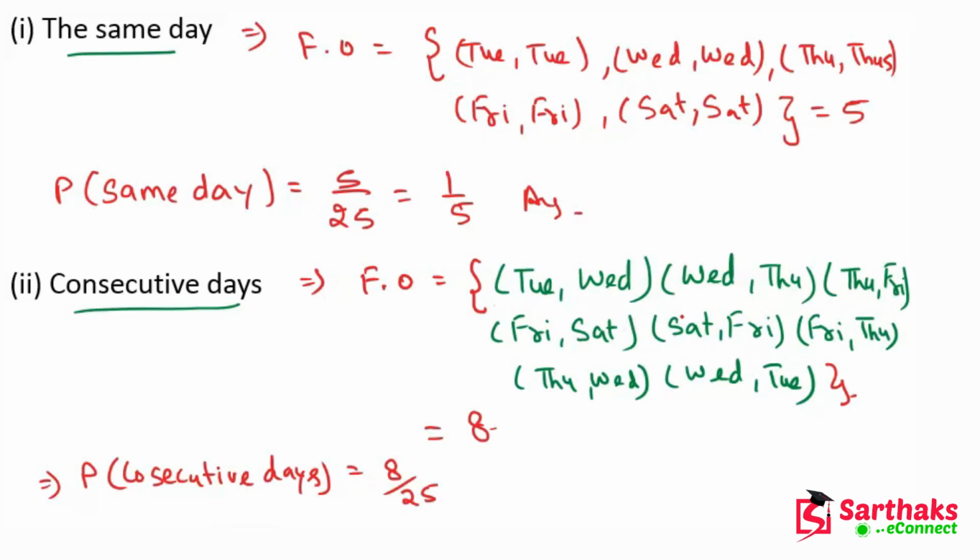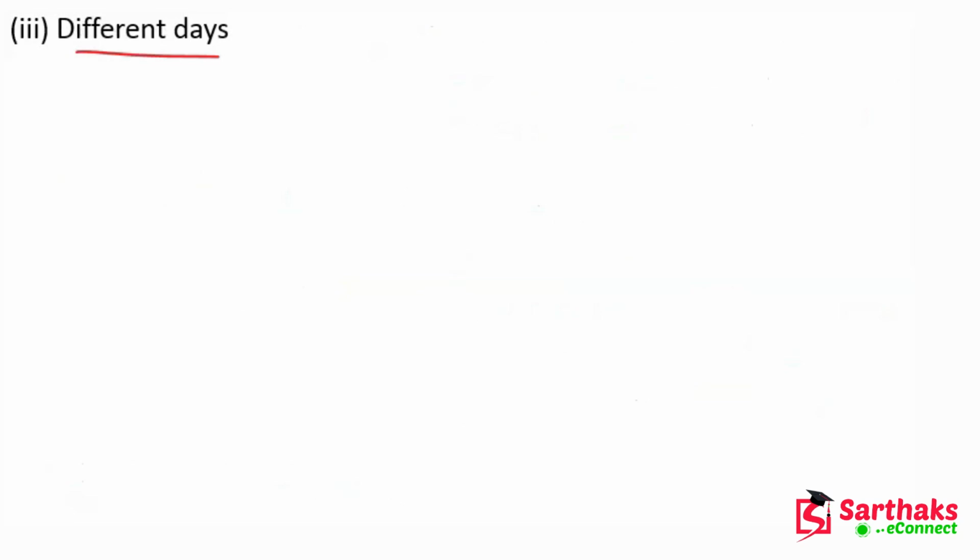The most important thing is the favorable outcomes. We have to understand the concept of favorable outcomes. So the next part is the different days.